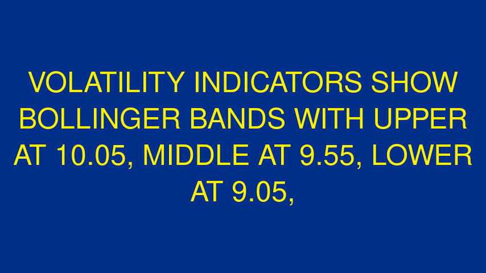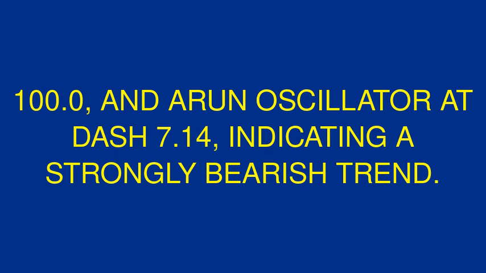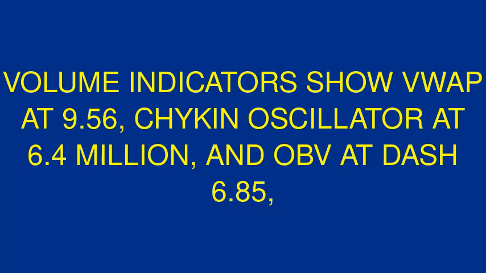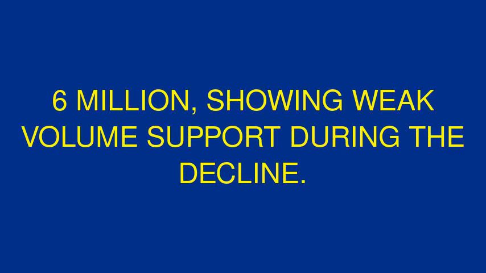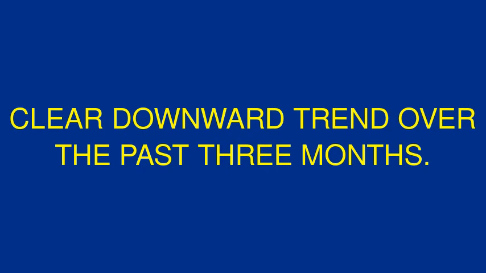Volatility indicators show Bollinger Bands with upper at 10.05, middle at 9.55, lower at 9.05, and ATR 14 at 0.26. Trend indicators include ADX 14 at 18.39, Aroon up at 0.0, Aroon down at 100.0, and Aroon oscillator at -7.14, indicating a strongly bearish trend. Volume indicators show VWAP at 9.56, Chaikin oscillator at 6.4 million, and OBV at -685.6 million, showing weak volume support during the decline. Linear regression analysis shows a clear downward trend over the past 3 months.